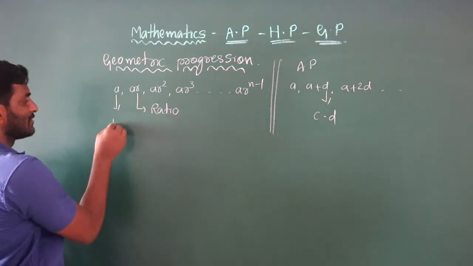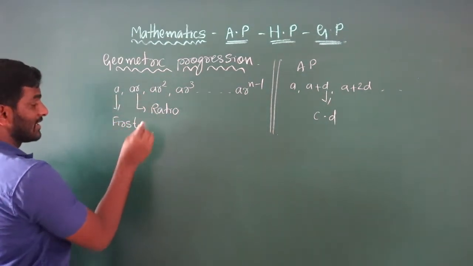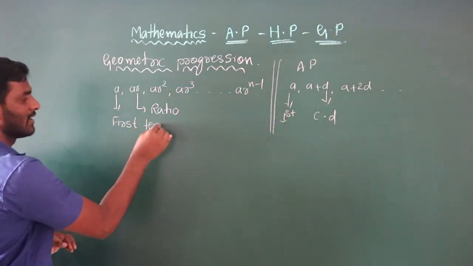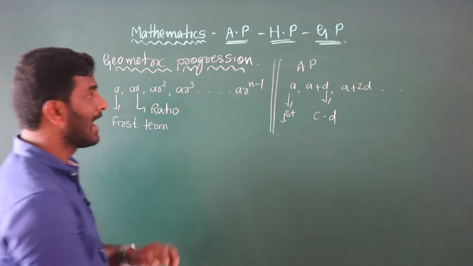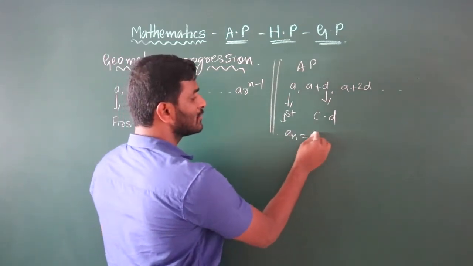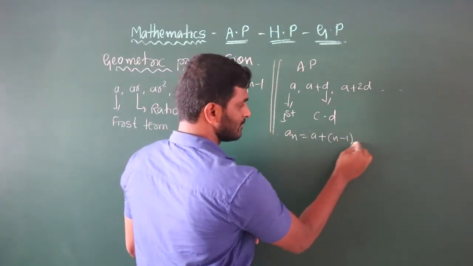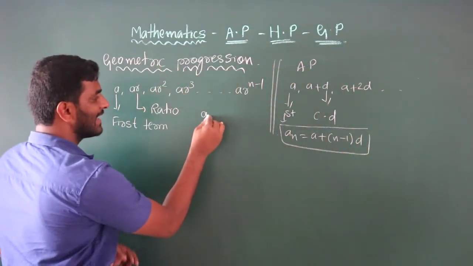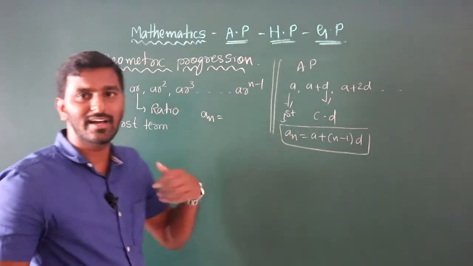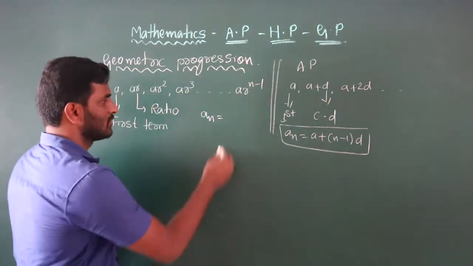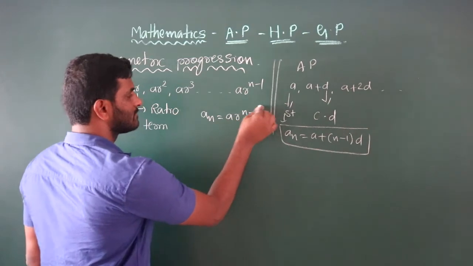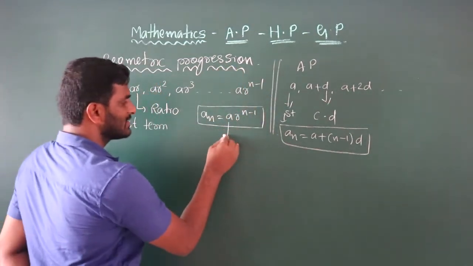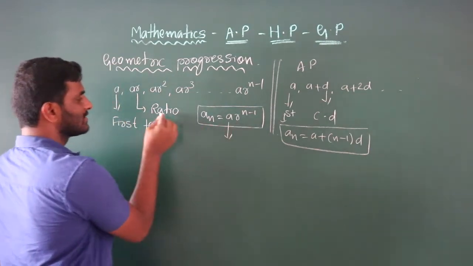Here a is the first term, in that case also the first term, and here also the first term. Clear? In the AP, the nth term an is equal to a plus n minus 1 into d. But in GP, the nth term is denoted by an or tn or capital Tn, so it is a into r to the n minus 1. Note this formula carefully, where a is the first term and r is the ratio.